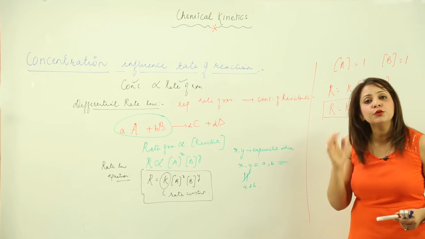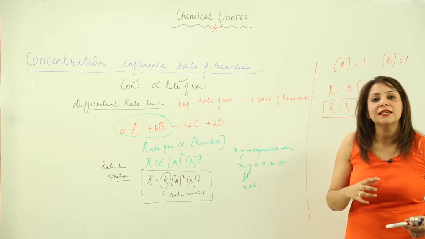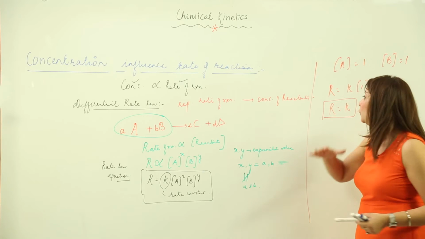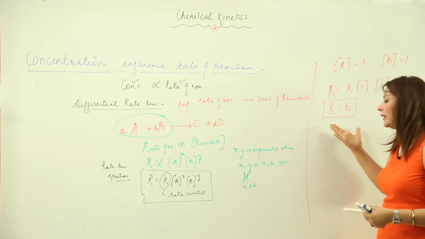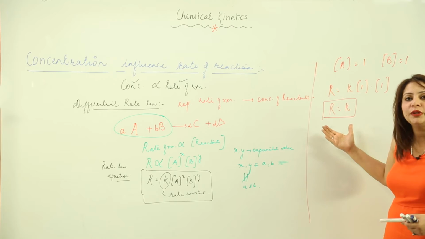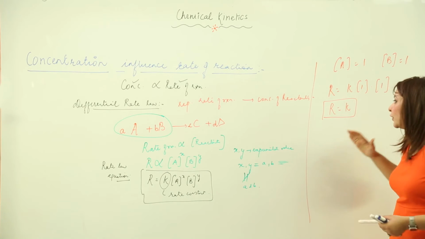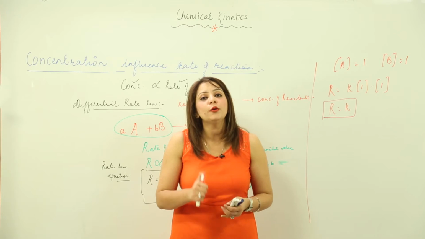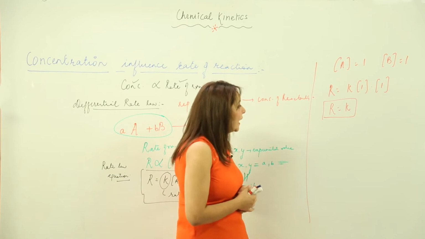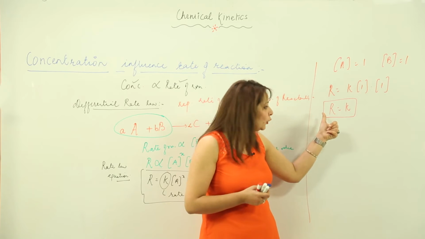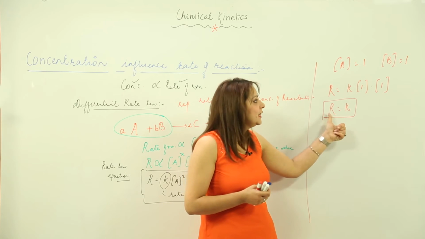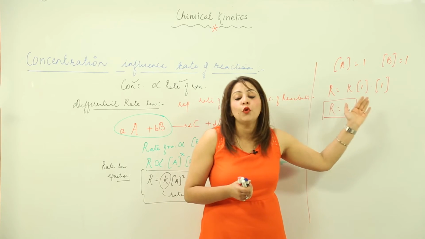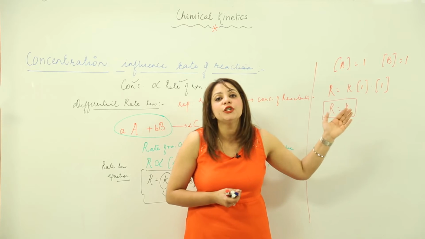But if somebody asks you to define the rate constant, then you take the concentrations as unity and put the values in the equation, and definitely you will get that the rate of reaction is equal to the rate constant. So if somebody asks you to define it, how will you define it? Write in your copies. You define it in such a way that the rate constant is equal to the rate of reaction when the concentration of reactants involved in a reaction are taken as unity.